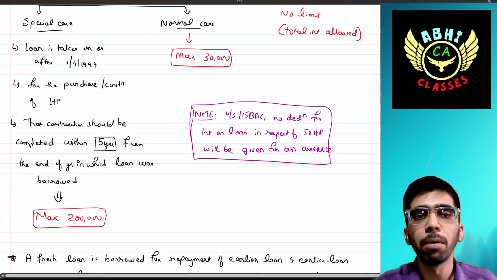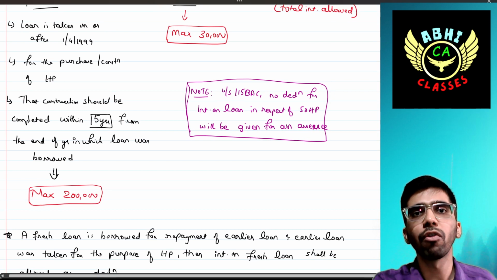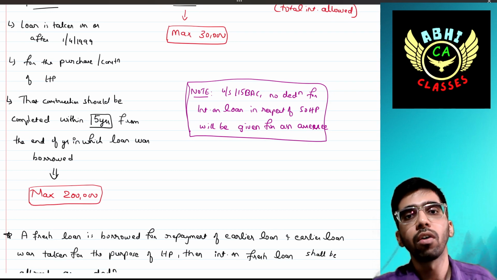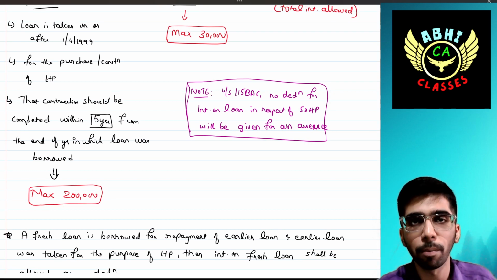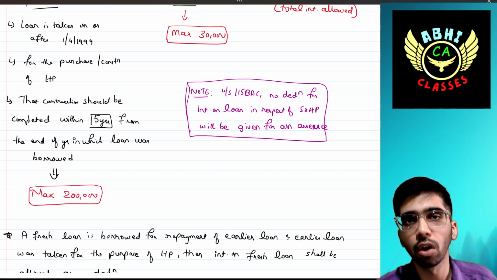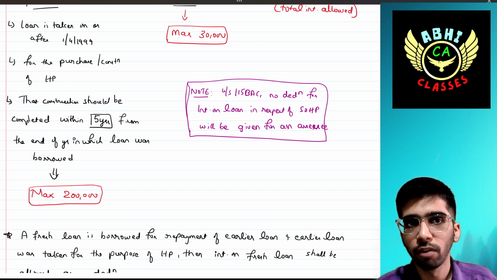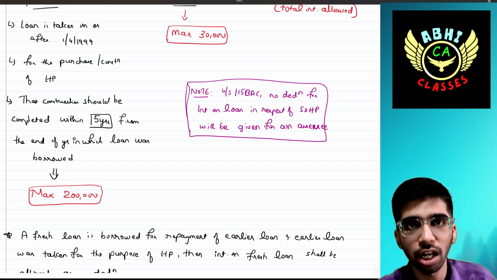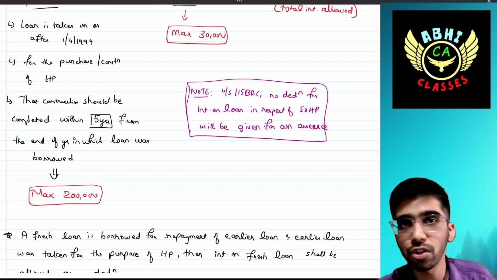Okay. But there is one note. If you are opting for 115BAC, then no deduction is allowed for self-occupied house property in respect of interest on housing loan. We have discussed just now that a maximum of 2 lakh or 30,000 can be claimed as a deduction on satisfaction of some conditions in respect of self-occupied house property.